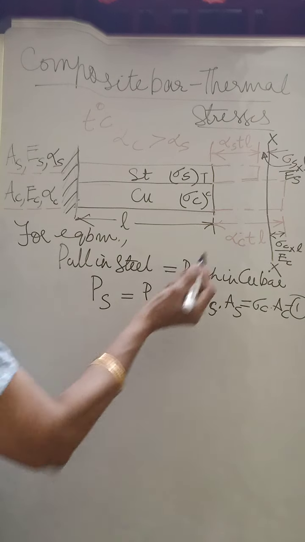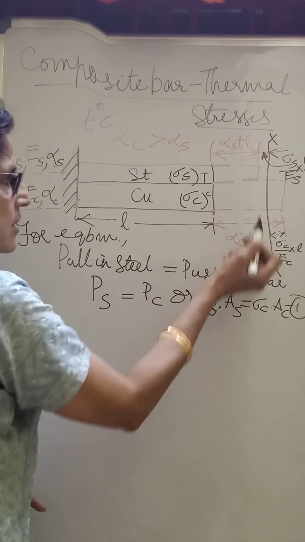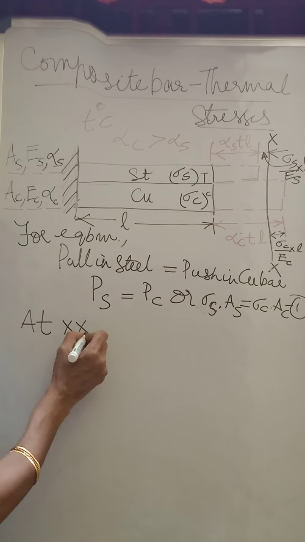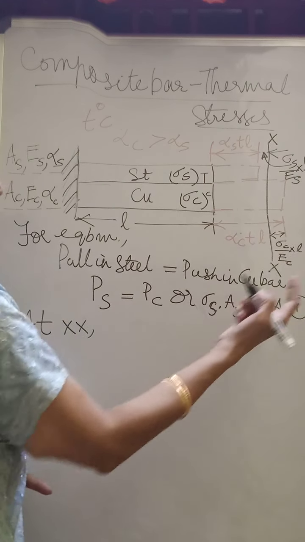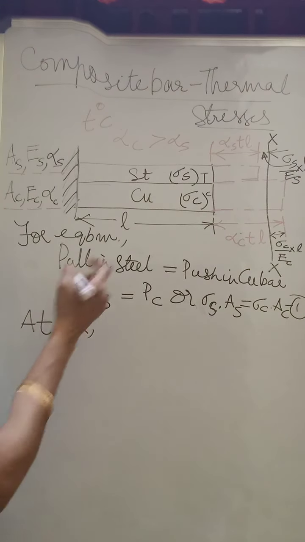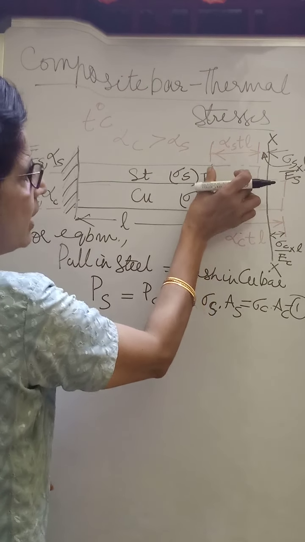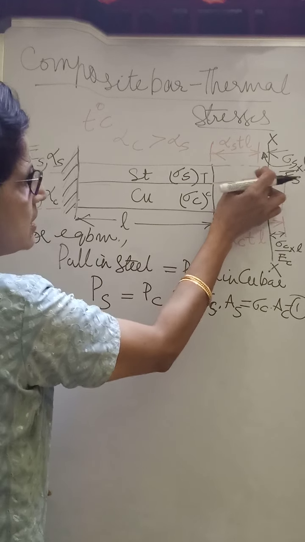Next condition is you are just taking the section XX. So at XX, what is going to happen for the elongations occurred? If you take the steel bar, at this XX, you will have alpha s T L plus this term.